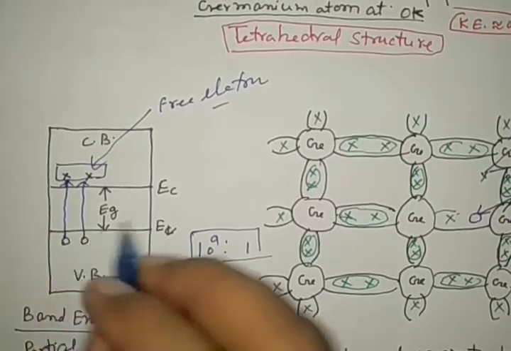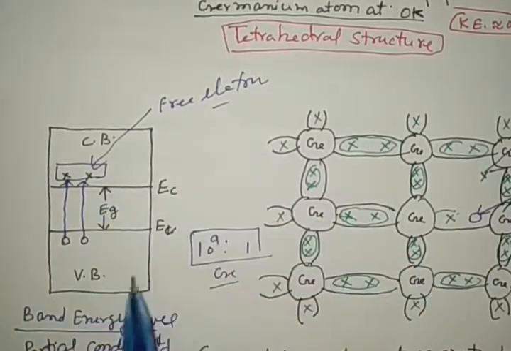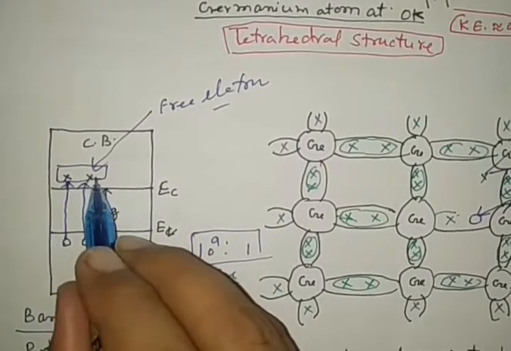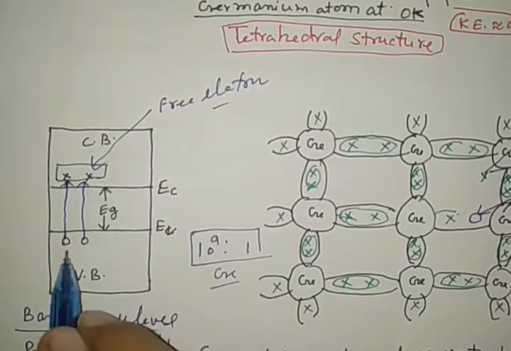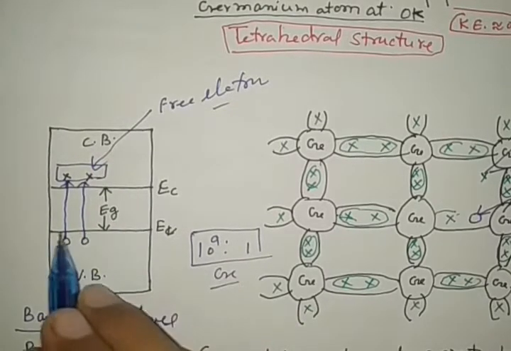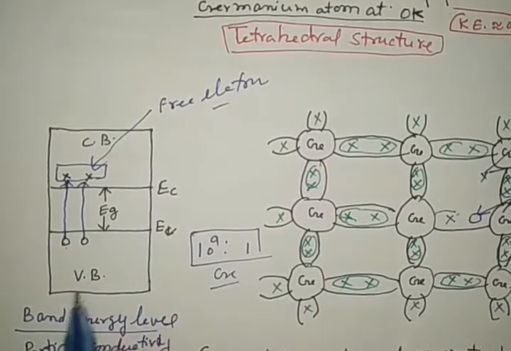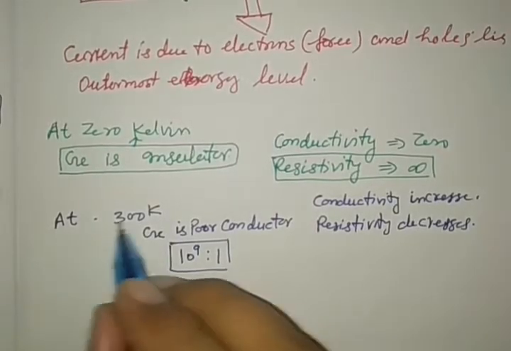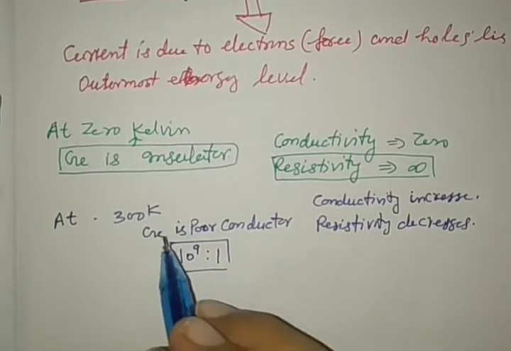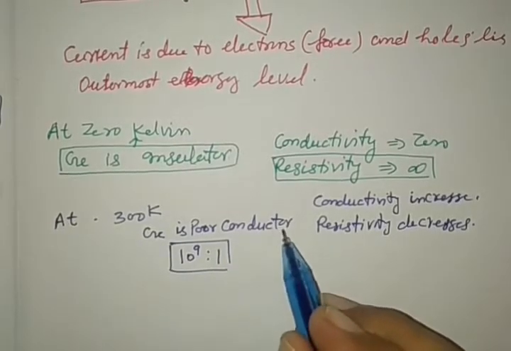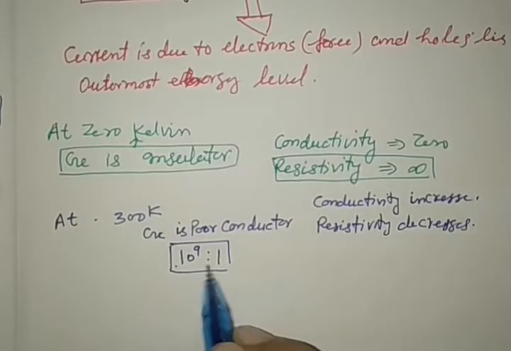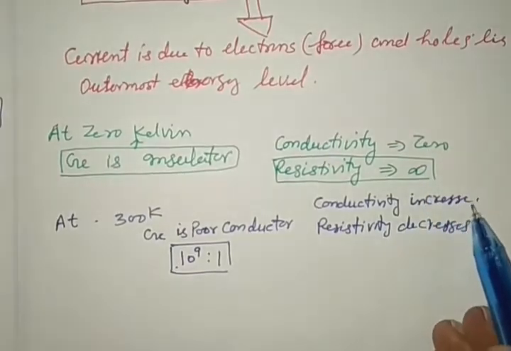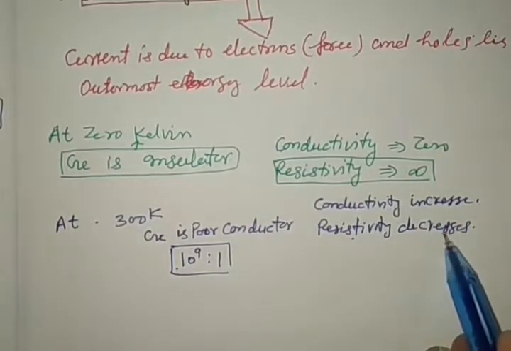And here, holes. So conductivity is due to two facts, which we mentioned in the beginning: the number of electrons in the upper band, the conduction band, and the number of spaces created in the lower band, meaning the valence band. Now see the conclusion at 300 Kelvin, room temperature. Germanium has poor conductivity, it is a poor conductor. The bond broken ratio is this. Conductivity under this condition increases from 0 to some value, and resistivity decreases.